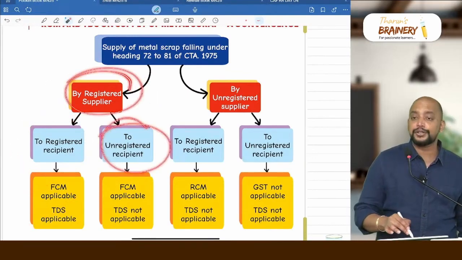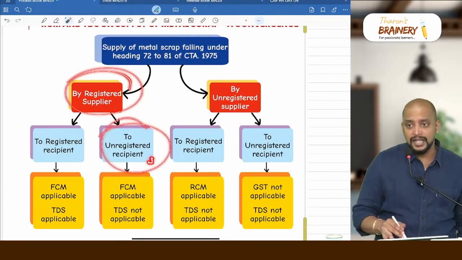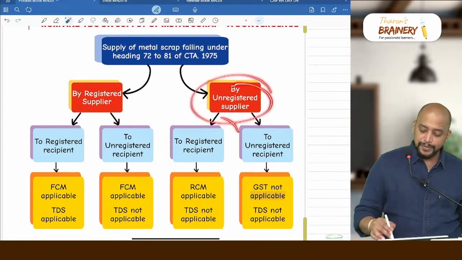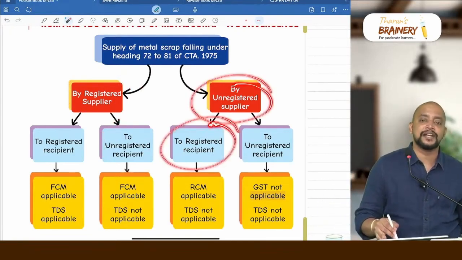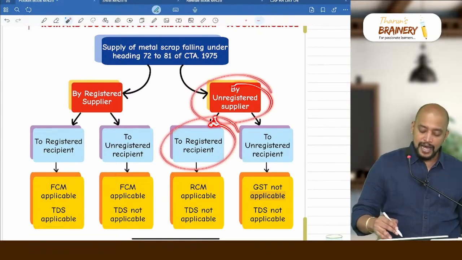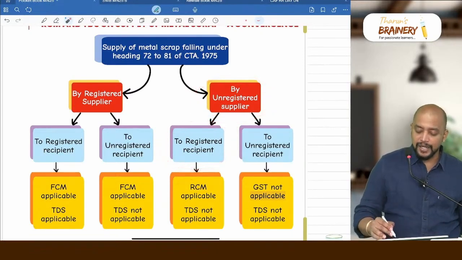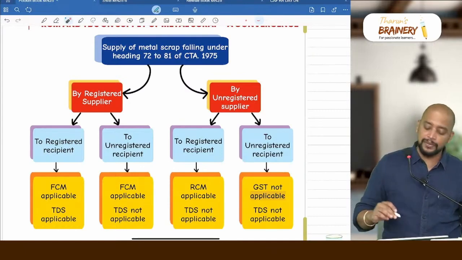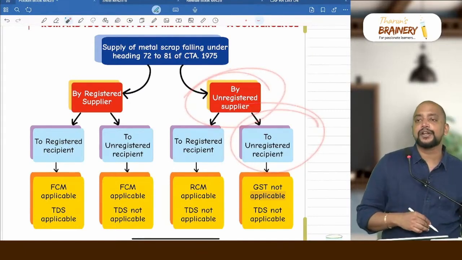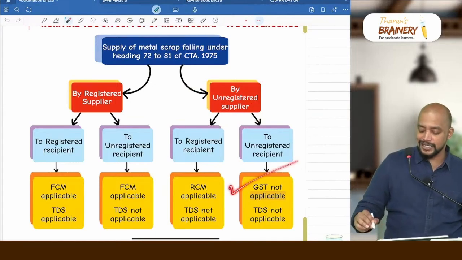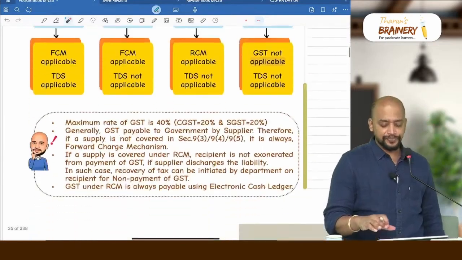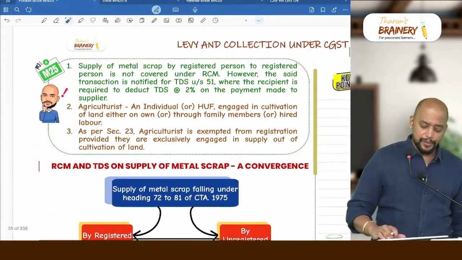By registered person to unregistered person, FCM or RCM? FCM. And whether TDS is applicable? No, TDS is not applicable, because the recipient is not registered. By unregistered person to registered person, FCM or RCM? RCM. TDS not applicable, because the supplier is unregistered. Both should be registered, then only TDS will be applicable. Supplier unregistered, recipient also unregistered. No GST. GST not applicable, and TDS also not applicable. Is it clear?